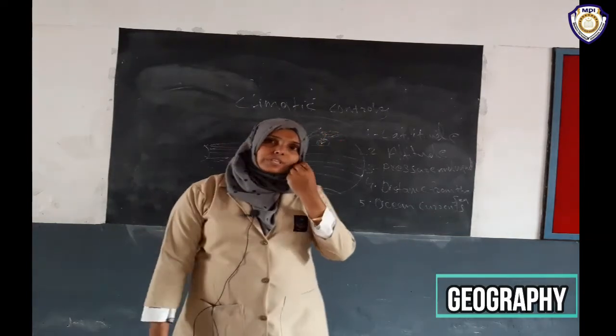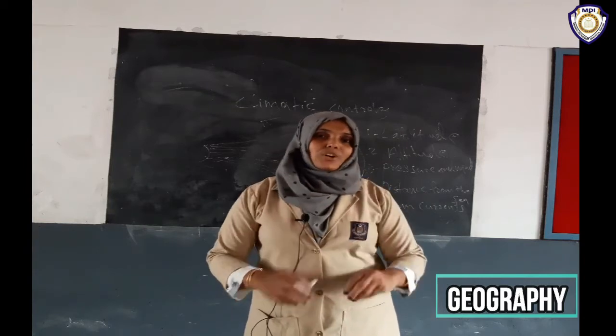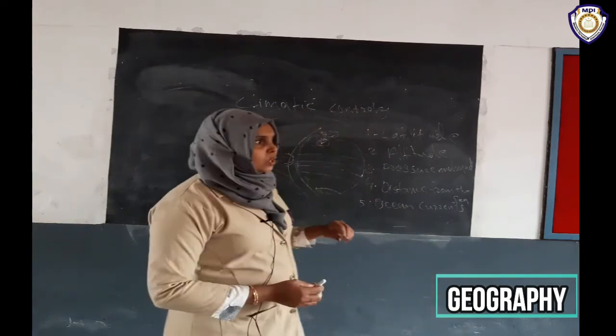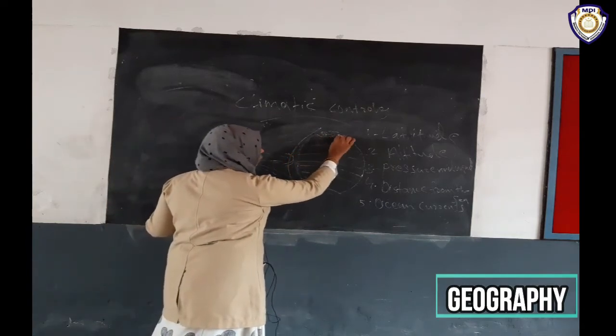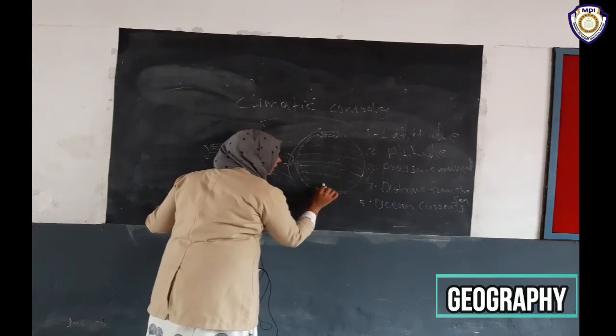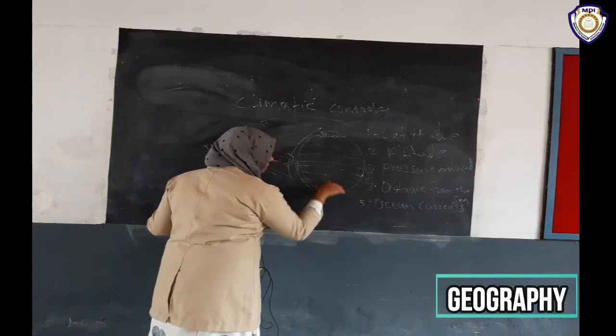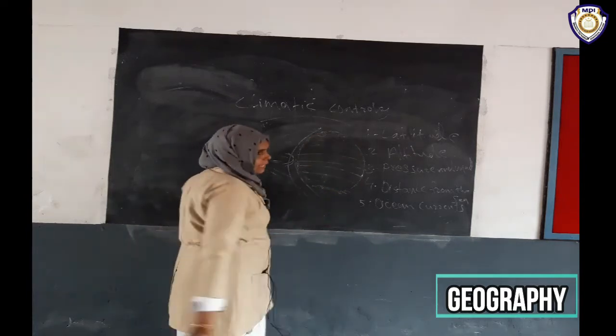We know that the continuous flowing of ocean water is known as ocean currents. Here we know there are ocean areas. From here the ocean continuously flows to these regions. Here we know very cold and here we know very cold area.